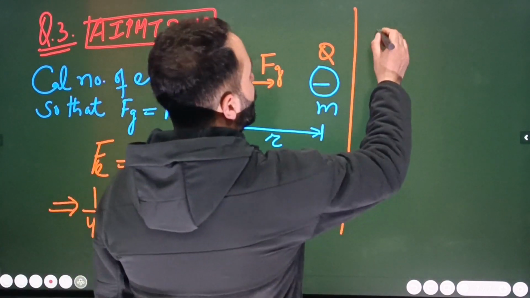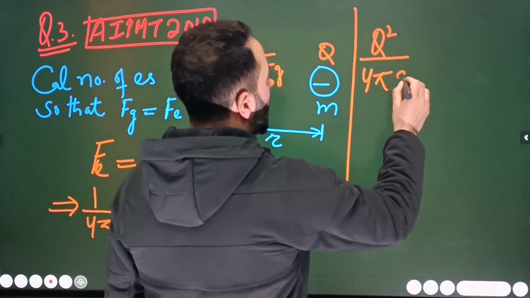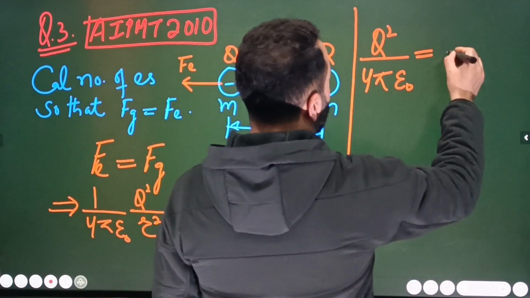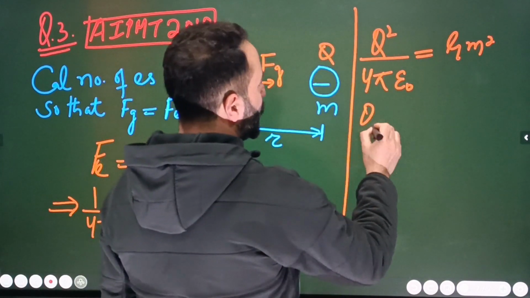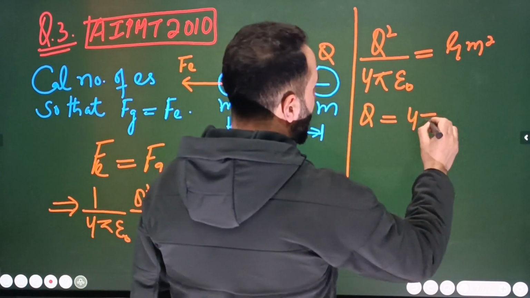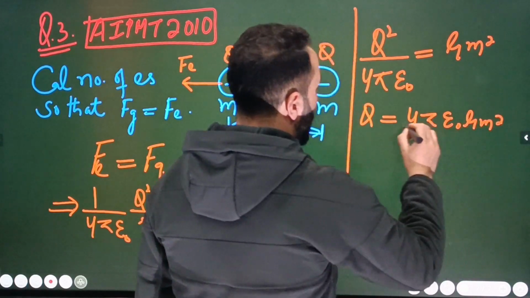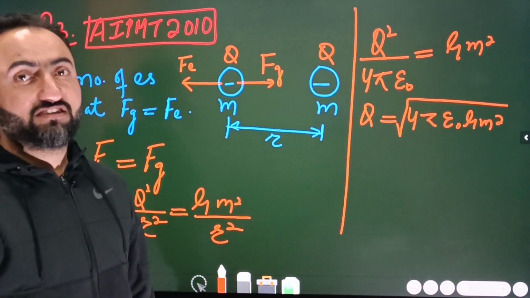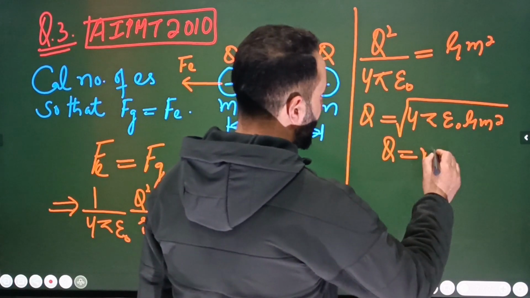So what we are left with is q squared divided by 4 pi epsilon naught, which is simply equal to G multiplied by m squared. We have to calculate q. q will be equal to the square root of 4 pi epsilon naught multiplied by G m squared. Then here I will use the quantization of charge: this q is equal to n multiplied by e.